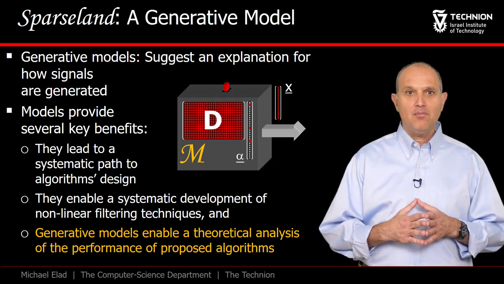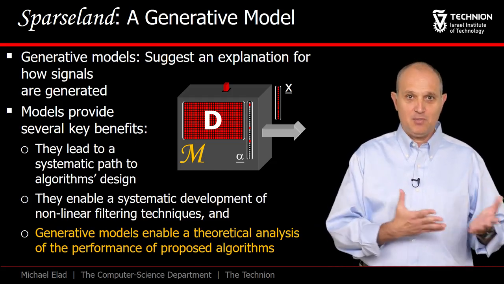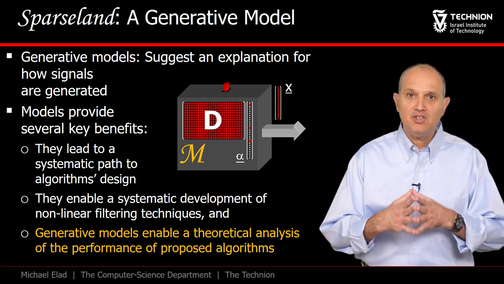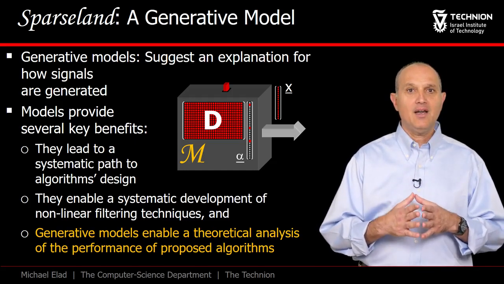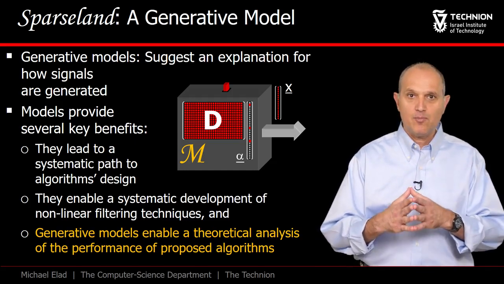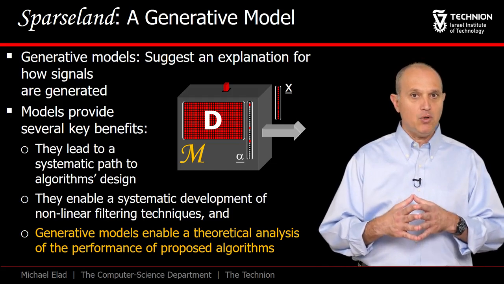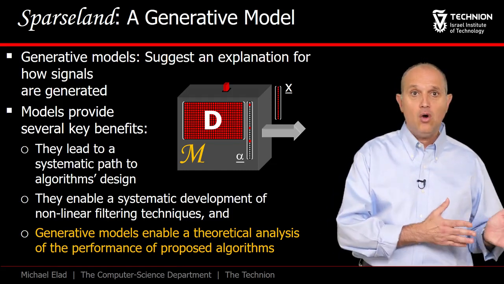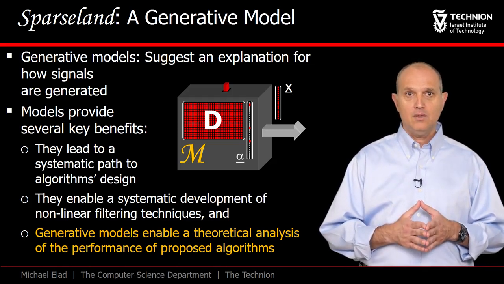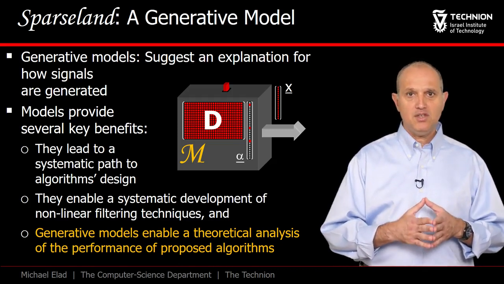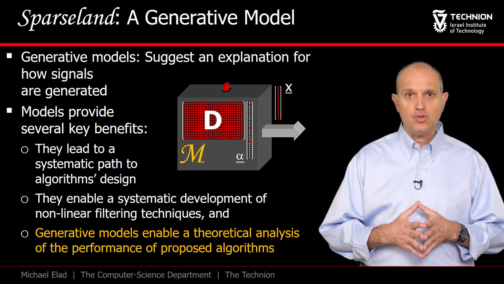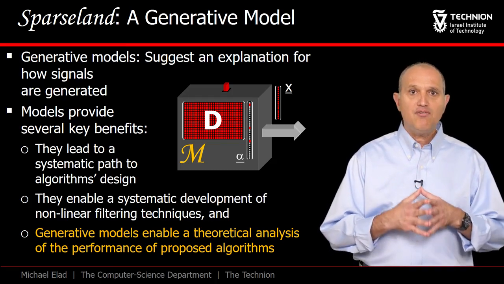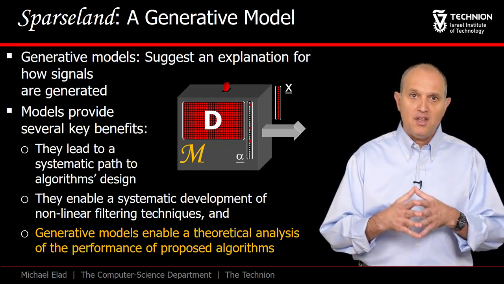However, when the model is generative, such as Sparseland, another terrific benefit emerges. We can now analyze the terms of success of the proposed algorithms, and this way expose weaknesses, sensitivities to some ingredients in the model or the problem, and more. We have exploited this ability mostly in the first course, but it gave us the theoretical foundations that we leaned on in this part as well.